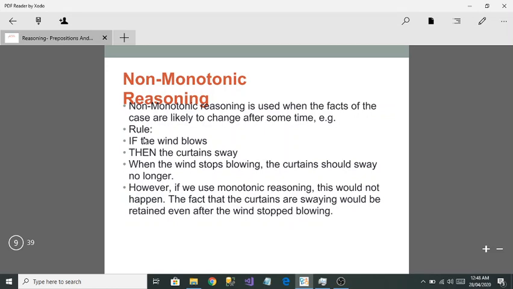Suppose you are saying that it's a rainy season today and you are taking an umbrella right now, but after some time maybe the rain stops and you will put the umbrella away. So the time is changing, the facts are changing. That is called non-monotonic reasoning.